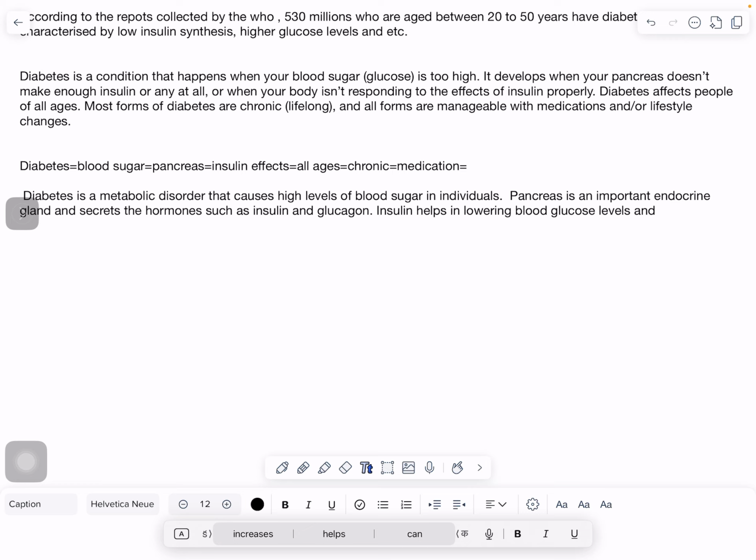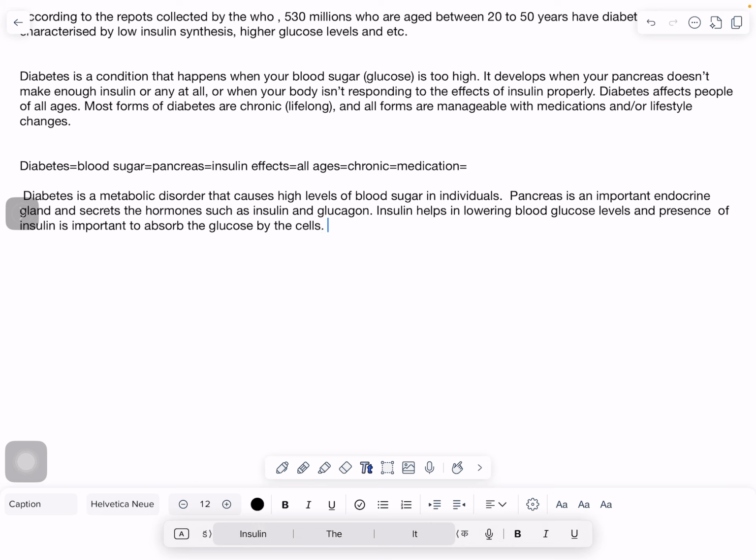And next we write about the effect. The presence of insulin is important to absorb the glucose by the cells. So the presence of insulin is important to absorb the glucose by the cells.